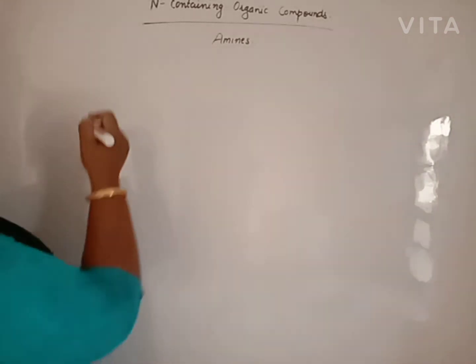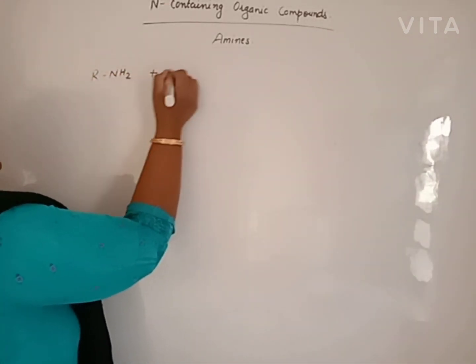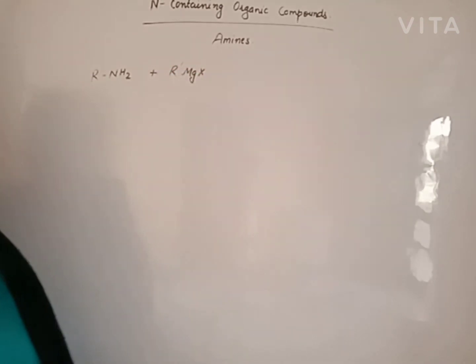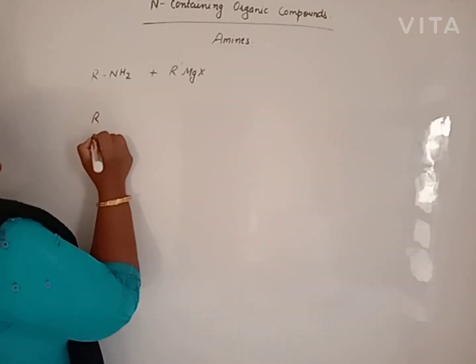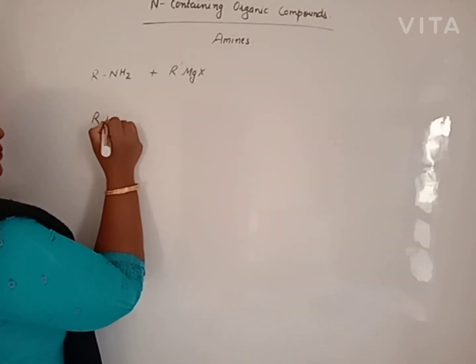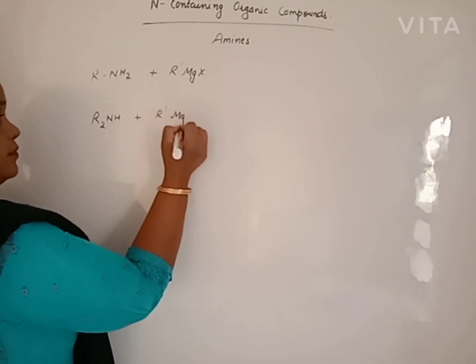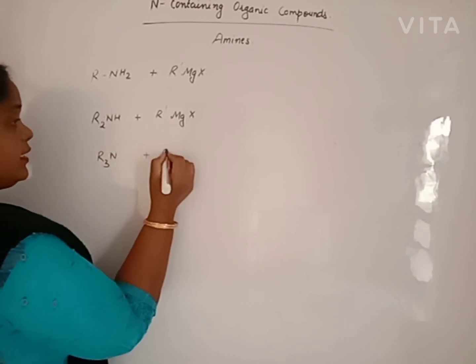Beta, when a primary amine reacts with Grignard's reagent, what will happen? Same for a secondary amine with Grignard's reagent and tertiary amines with Grignard's reagent.